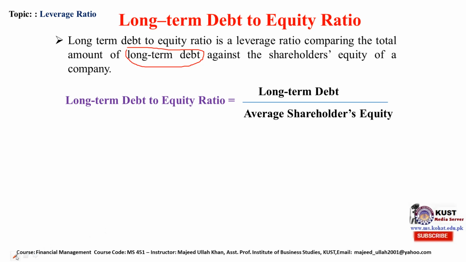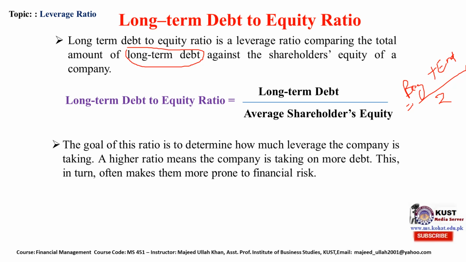As we discussed, average shareholder equity can be computed as the beginning plus the ending equity, divided by 2. The goal of this ratio is to determine how much leverage the company is taking.